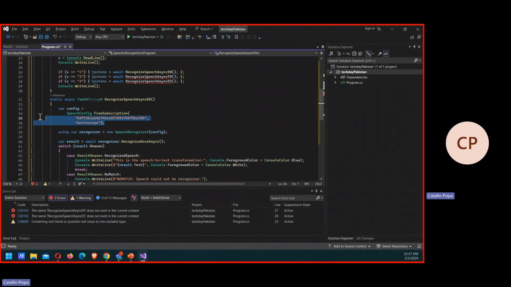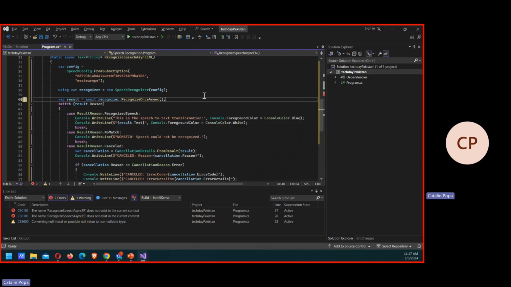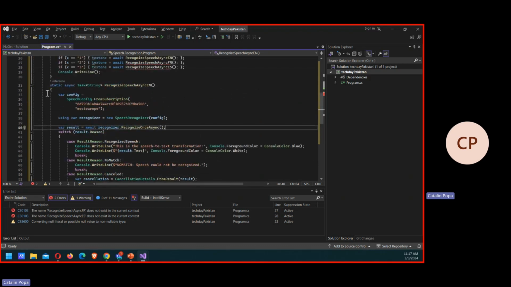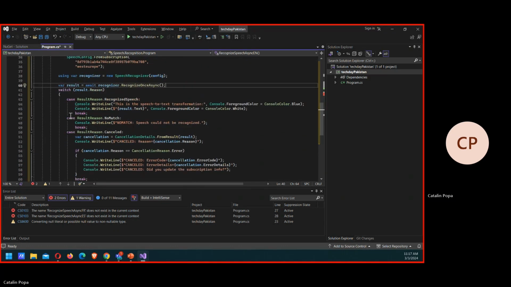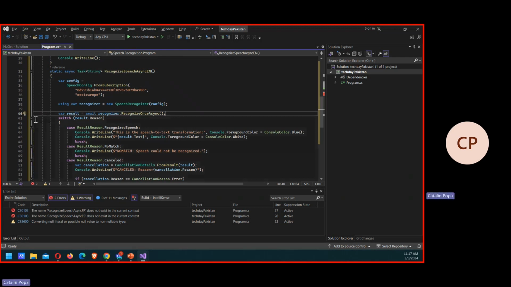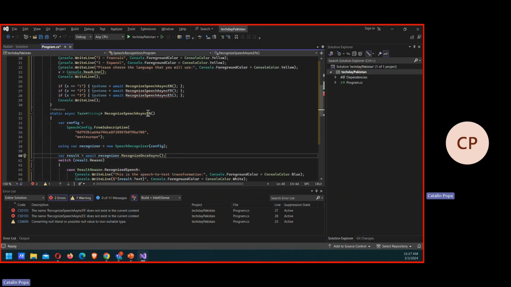And then based on the keys that I have in there, I'm sending my speech, my audio, to this speech recognizer function, and I get back from the artificial intelligence the speech to text, the results from the text. And we're going to do the same thing for French as well. So keep in mind that this is for English.